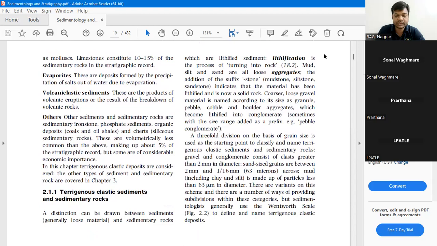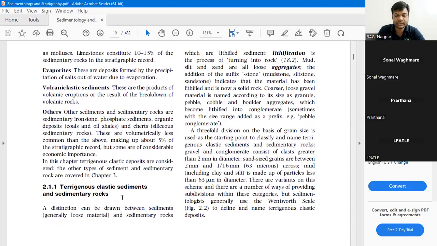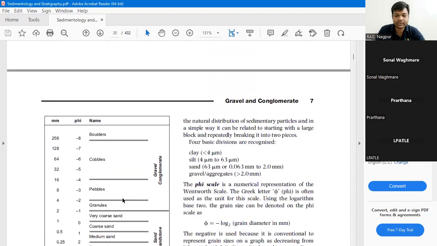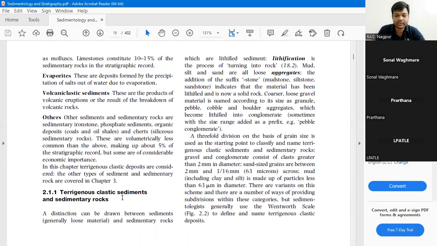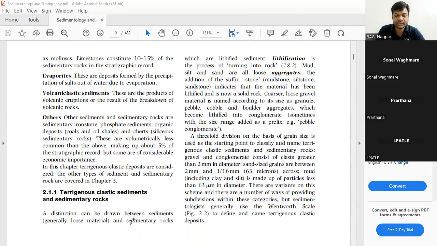First, we'll study the terrigenous clastic sediments. Terrigenous material means the clastic material, the sedimentary rocks, which are lithified sediments.